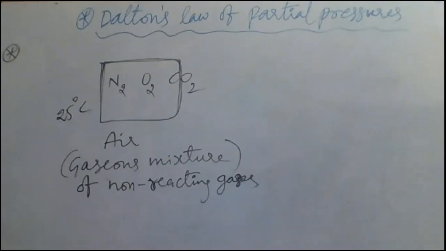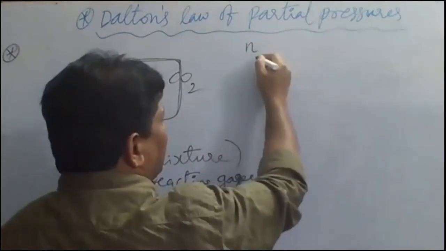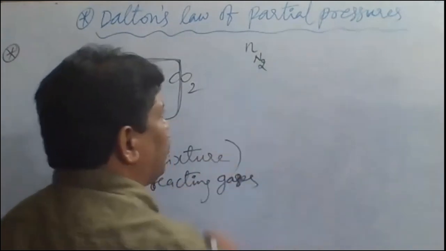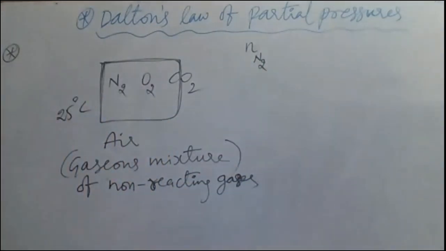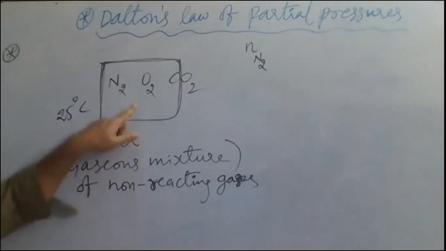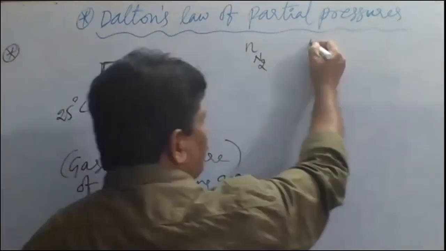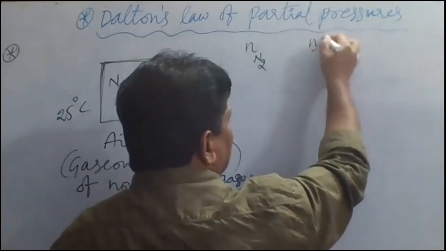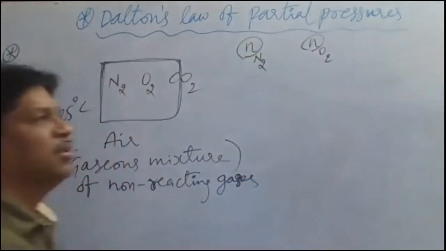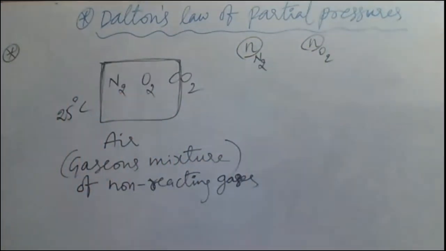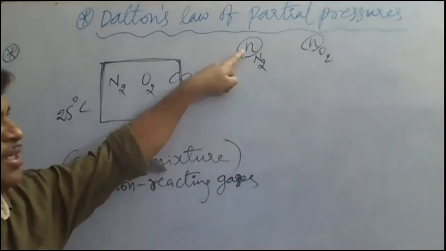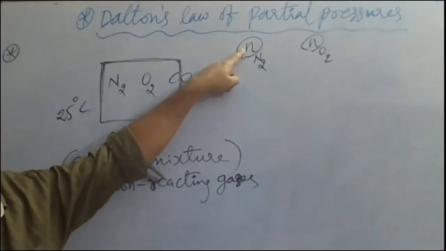Suppose here small n of N2 is the number of moles of nitrogen, and small n of O2 is the number of moles of O2. Number of moles is given by weight divided by gram molecular weight. The number of moles of anything is equal to given mass by gram molecular mass.